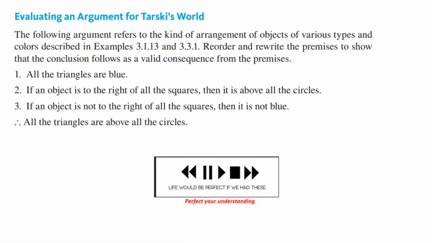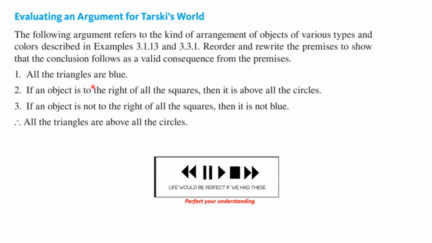Now here, we're talking about evaluating an argument for Tarski's world. We're not giving you a picture though, we're just saying a bunch of things are true, we're just looking at logic. So what you're supposed to do is reorder and rewrite the premises to show that the conclusion follows as a valid consequence from the premises.